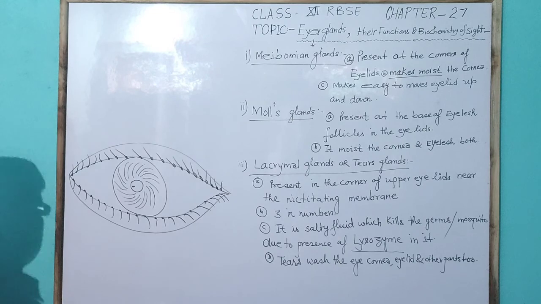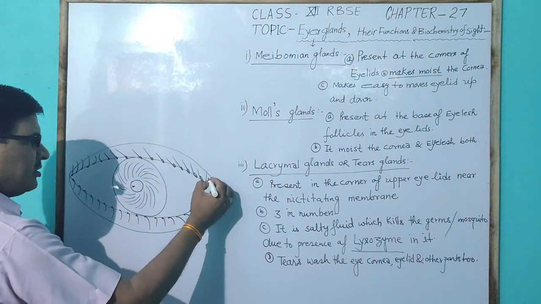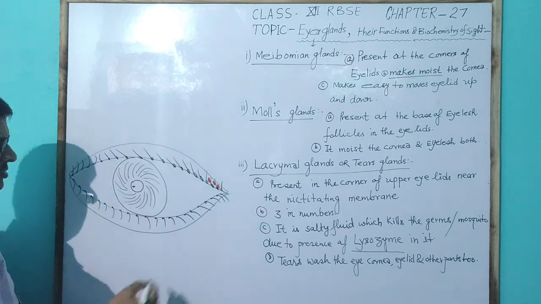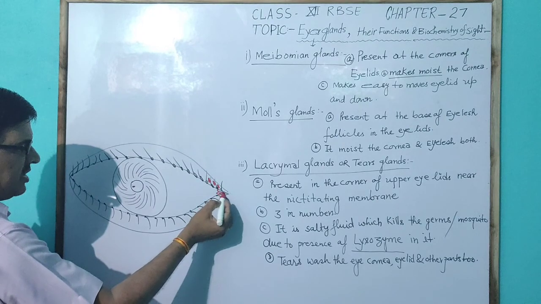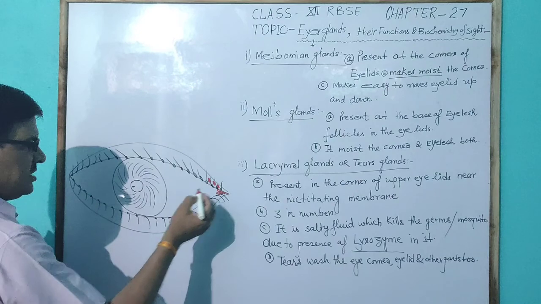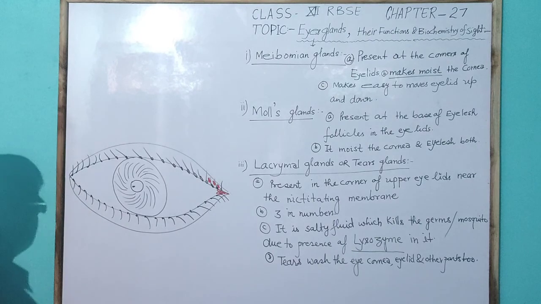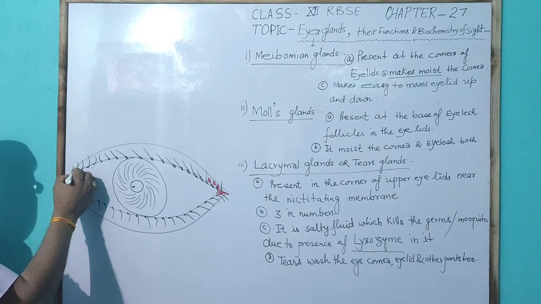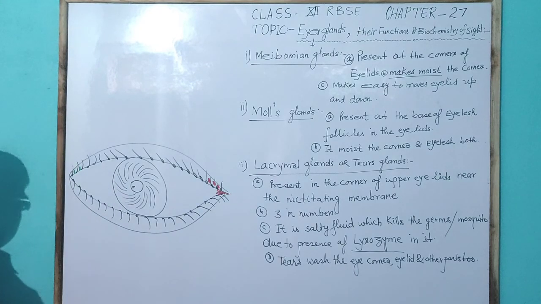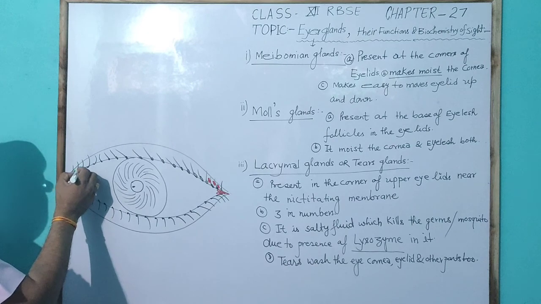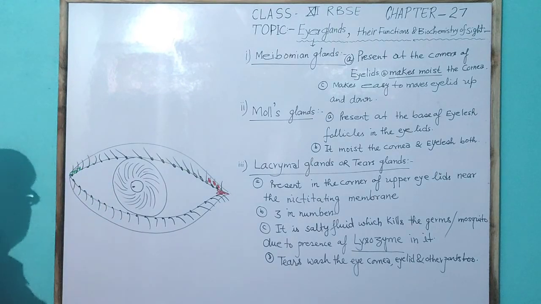Here is the presence of the tear gland at the corner of the eyelid near the nictitating membrane, which has a type of secretion that keeps the cornea as well as the eyelid moist. Here is the Moll's gland in the upper eyelid, which makes a secretion in the follicle part of the eyelash and keeps the eyelash moist also.